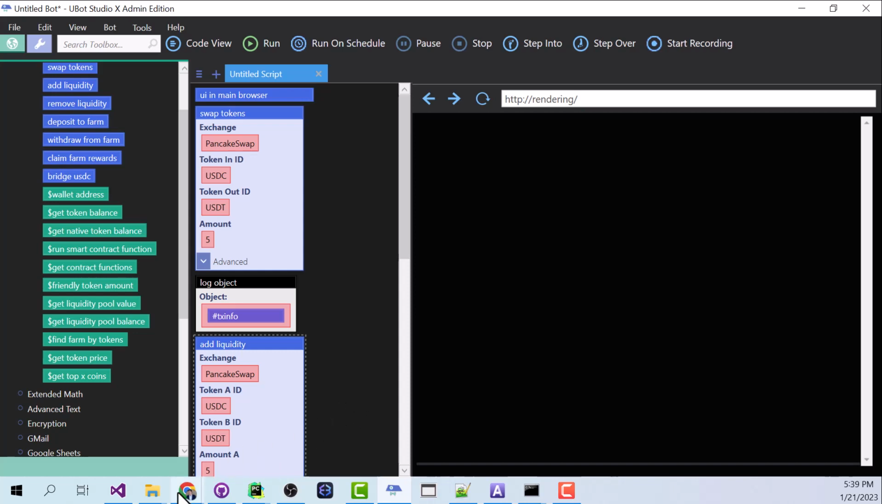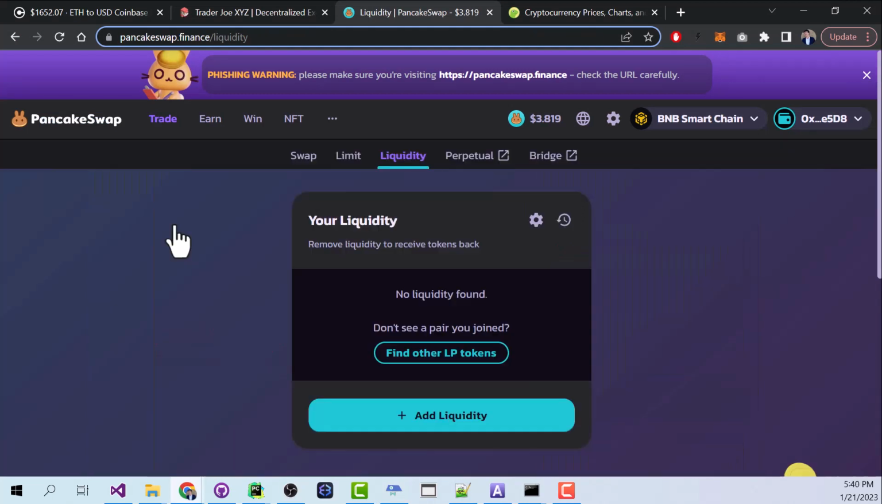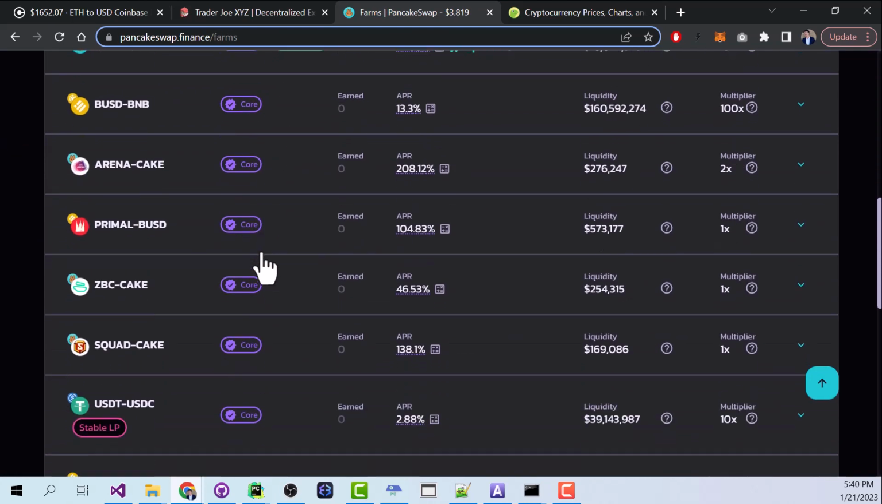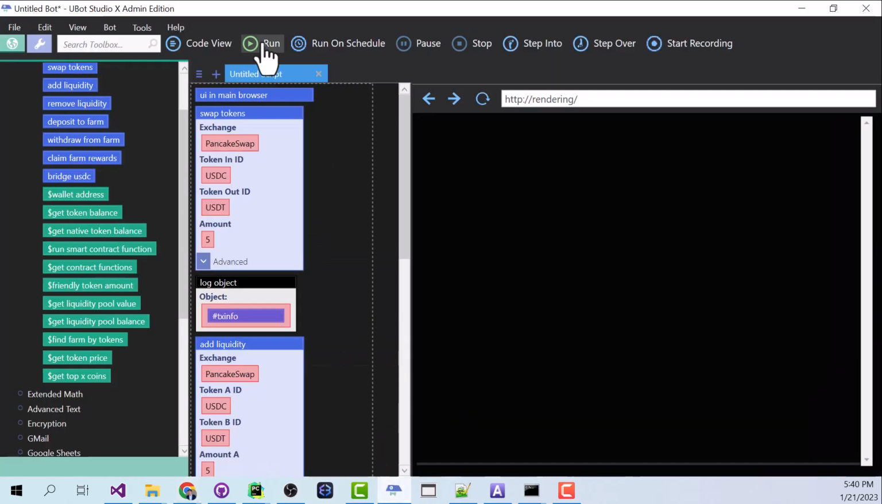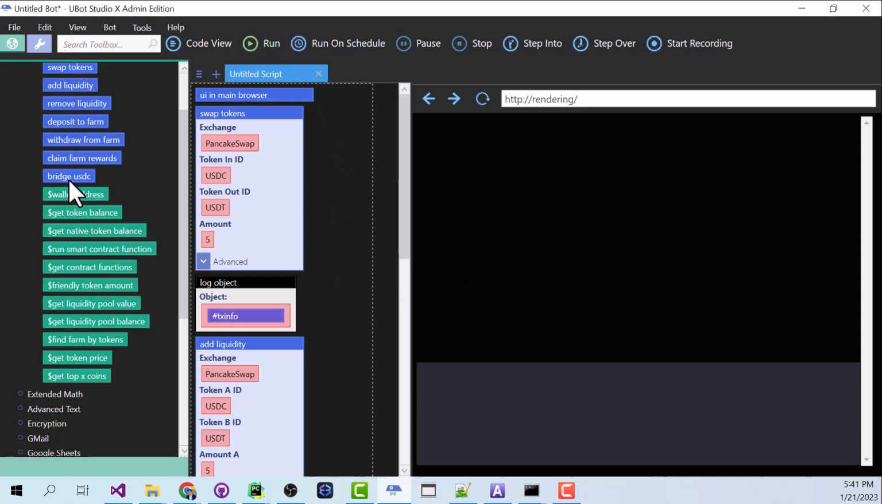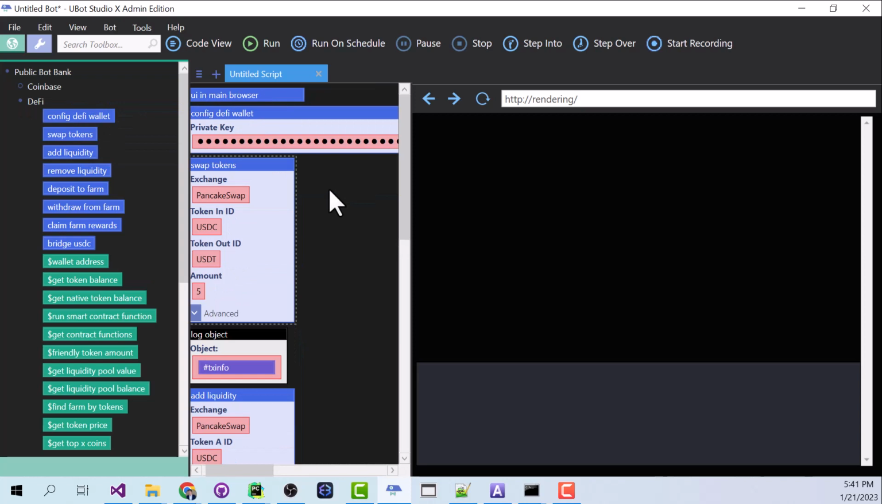Before I give this a run, I just want to jump back over to PancakeSwap. And I want to see that I'm starting with $15 of USDC, $0 of USDT. I currently have no liquidity, and my farm for USDT, USDC is currently empty. So now I think we're ready to give this a run. So just click run, and I got an error. Why did that happen? Well, the reason is because I forgot to add my config DeFi wallet. No big deal, let's give this another run.